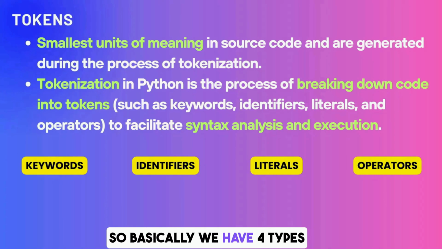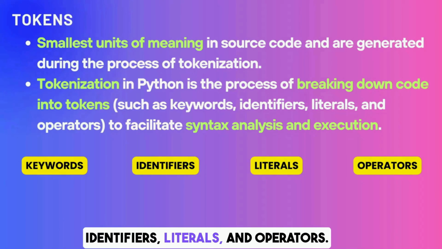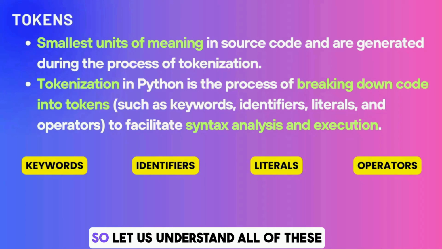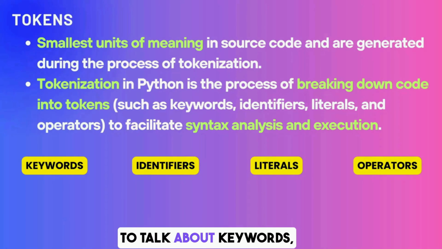So basically we have four types of tokens in Python. We have keywords, identifiers, literals, and operators. Let us understand all of these one by one. Operators we have covered in a separate video. So today we are going to talk about keywords, identifiers, and literals.